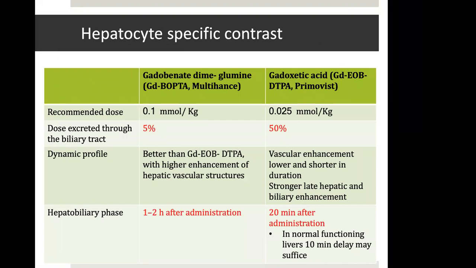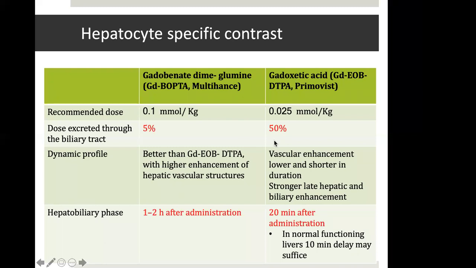So just a small word on hepatobiliary contrast. There are two contrasts available, MultiHance and Primovist. However, Primovist is not available in India. The advantage of Primovist is that it has a huge amount of hepatobiliary excretion. 50% of the contrast is excreted through the biliary system. So the cholangiogram kind of effect and the hepatocyte phase is much more pronounced with Primovist compared to MultiHance.